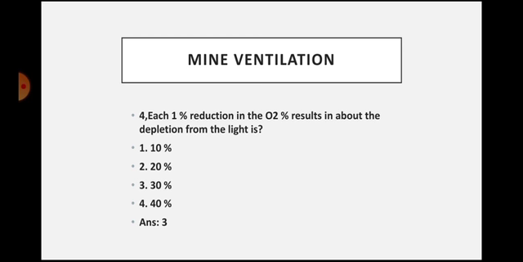Next, coming to the fourth question for today. Each 1% reduction in oxygen percentage results in about the depletion from the light. That is, the answer is 30%. See, each 1% reduction in oxygen. First of all, let us discuss the concept of this bit.